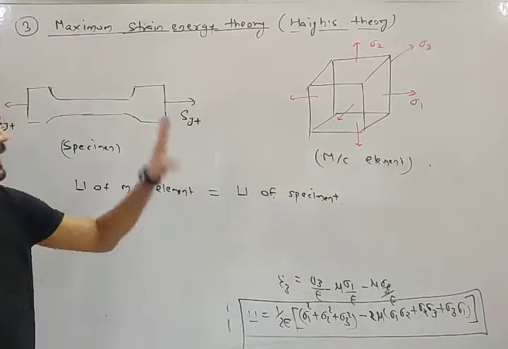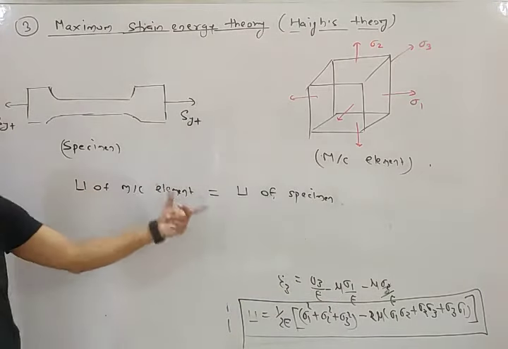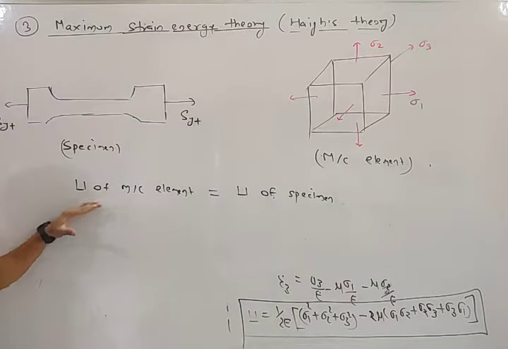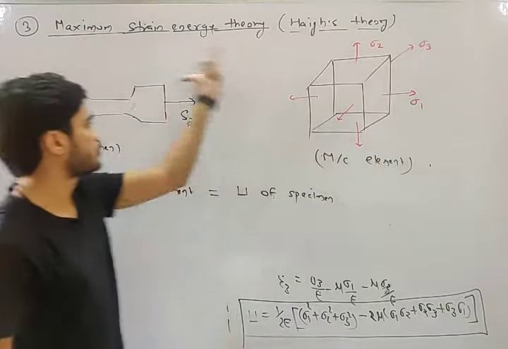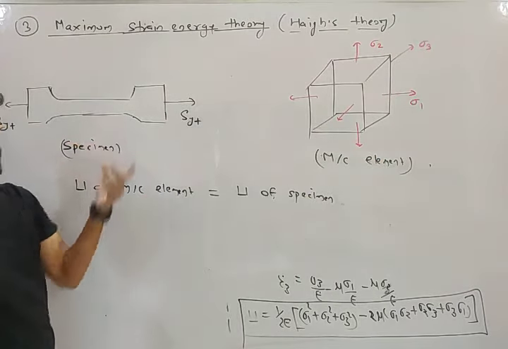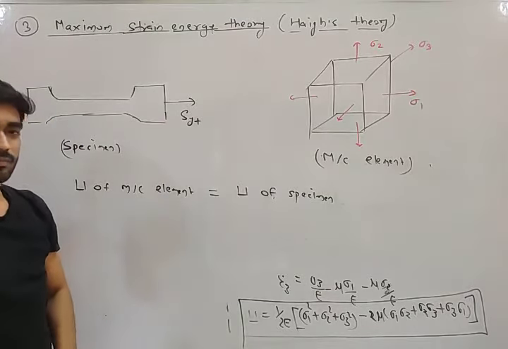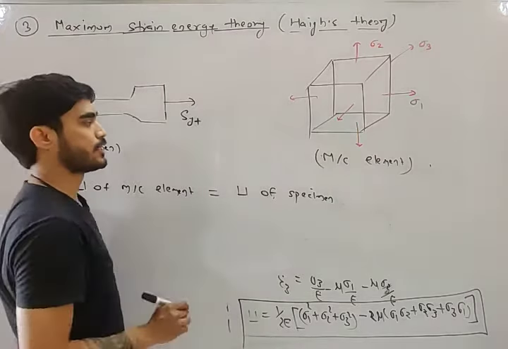At the time of failure, stress is SYT. If the strain energy of this becomes equal to strain energy of this, then the machine element will fail. Now, we don't want our machine element to fail. We want to save the machine element.